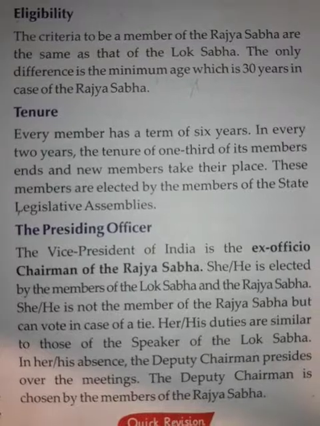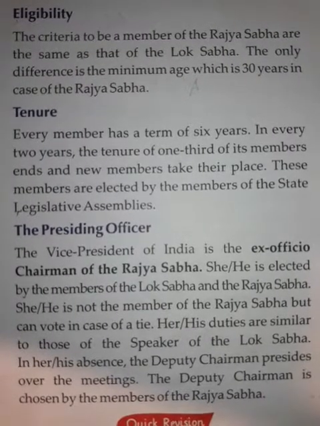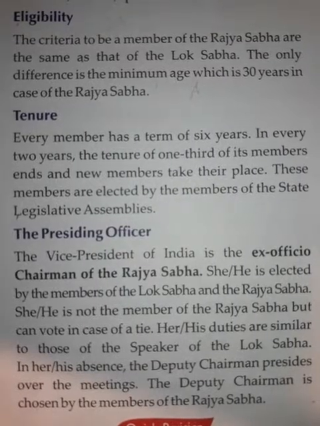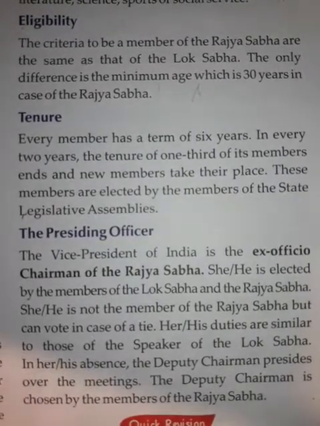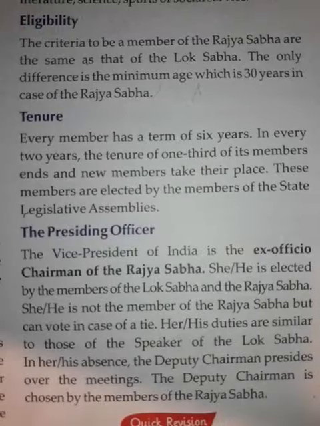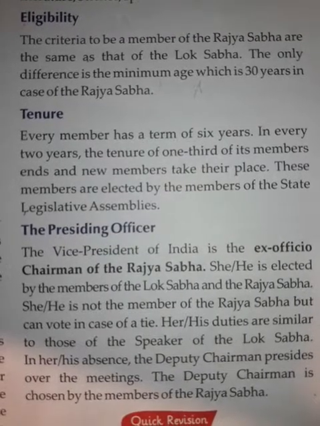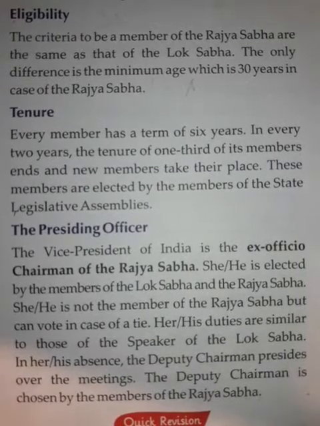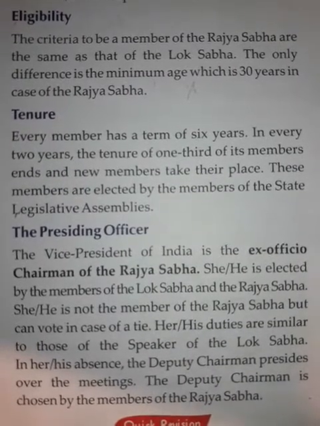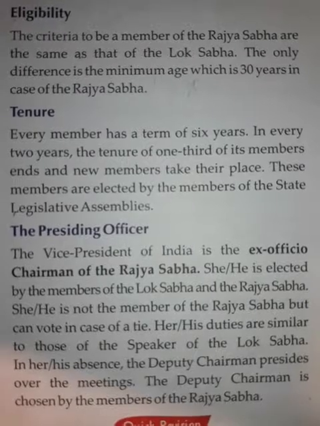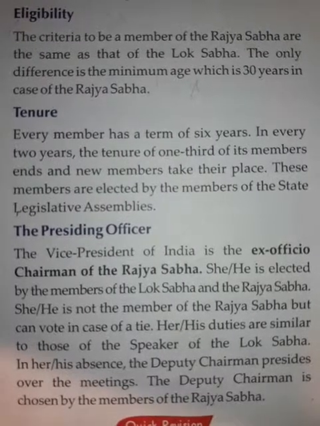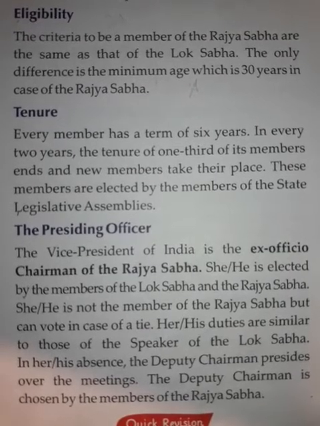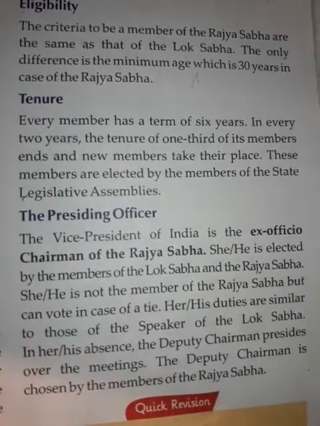Now the tenure of the Raj Sabha. So I told you just now that every member has a term of 6 years. Every 2 years, the tenure of one third of its members ends and new members take their place. The presiding officer. The vice president is the ex officio chairman of the Raj Sabha.